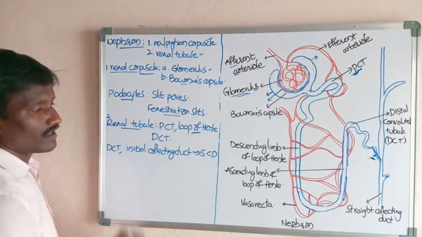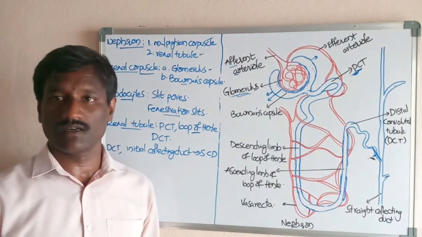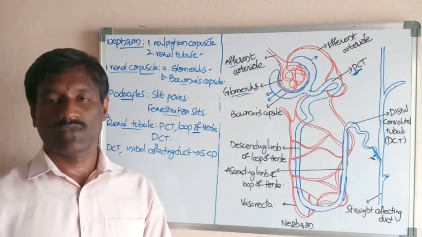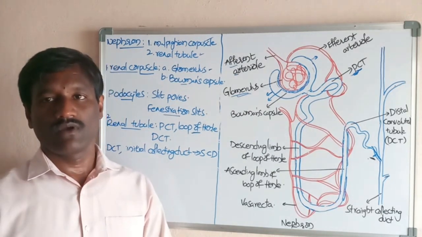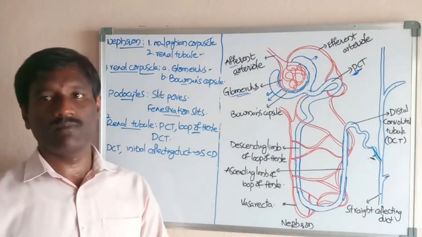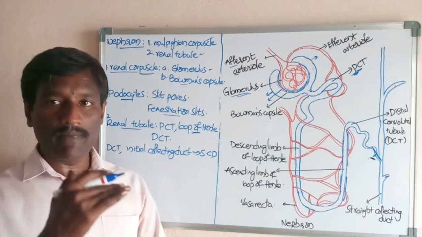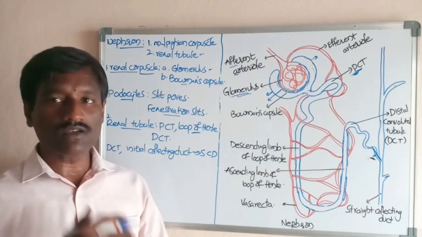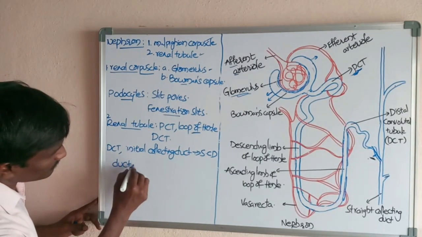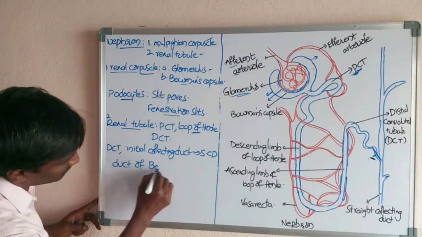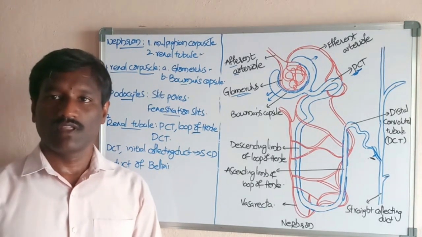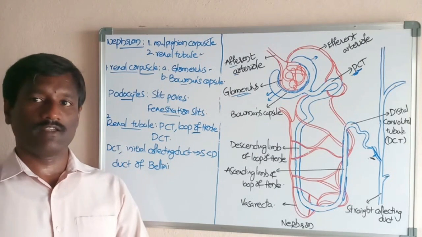The straight collecting ducts travel through the medullary pyramid. The straight collecting duct of each medullary pyramid opens into the largest duct, called the duct of Bellini.